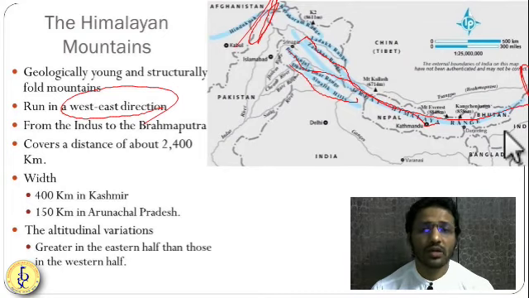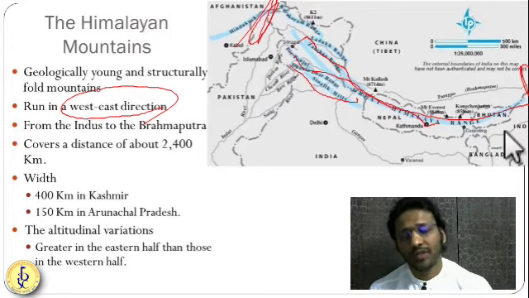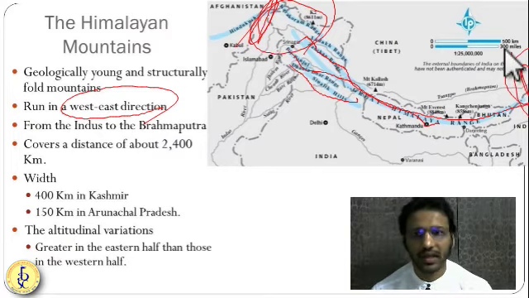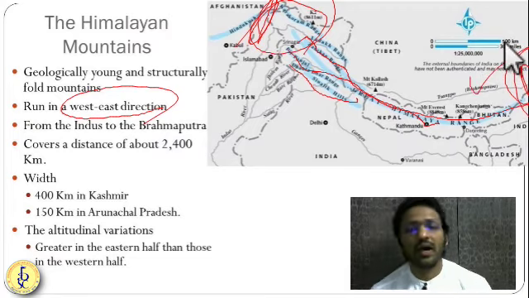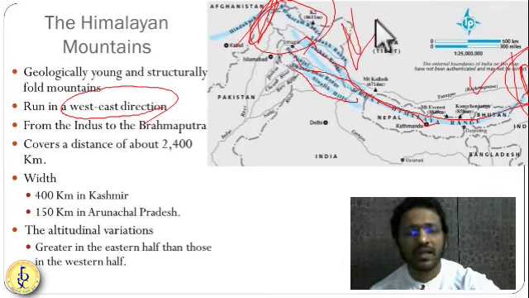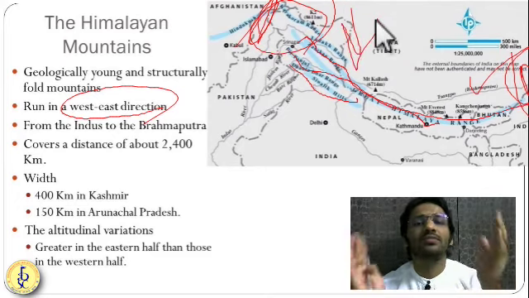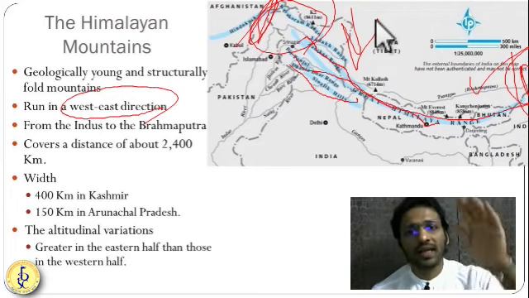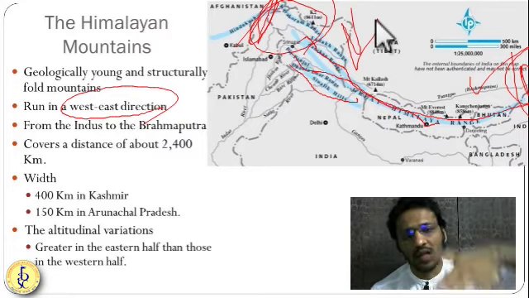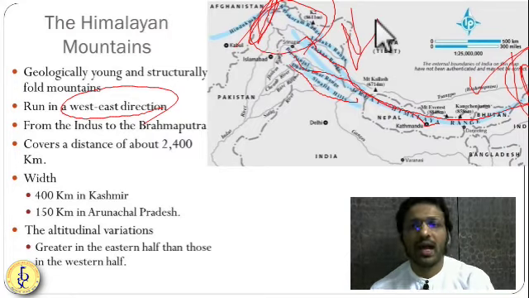So the total length of the Himalaya is almost 2400 kilometers. Width wise, the width is more in the western side of the Himalaya, in the Kashmir Himalaya, and it is less in the Arunachal Himalayas. Getting it? But if you see the height or steepness, height is more in the Arunachal Himalaya or northeastern Himalaya and less in the Kashmir Himalayas. But width wise, it is more in the Kashmir Himalaya. So altitude wise, variation is definitely there. As we have seen, altitudinally it is more in the northeast and less in the western Himalayas.